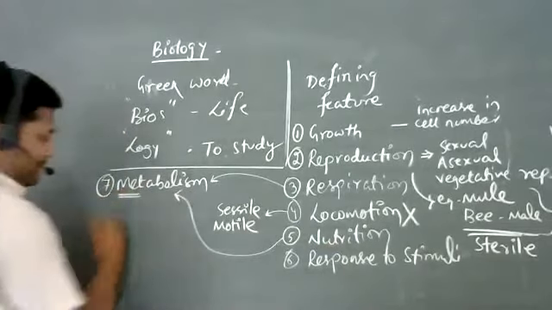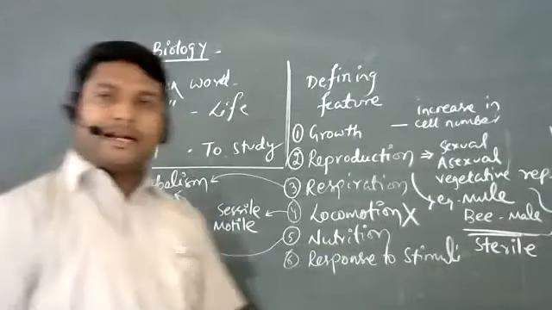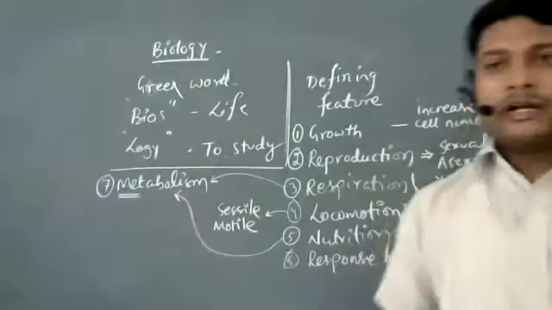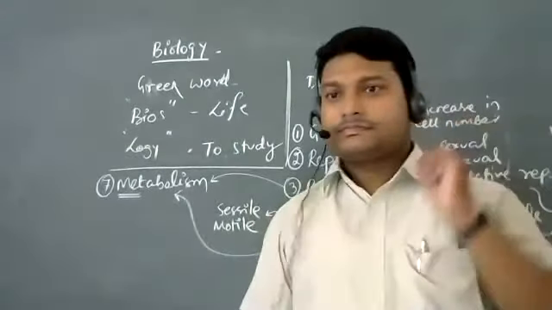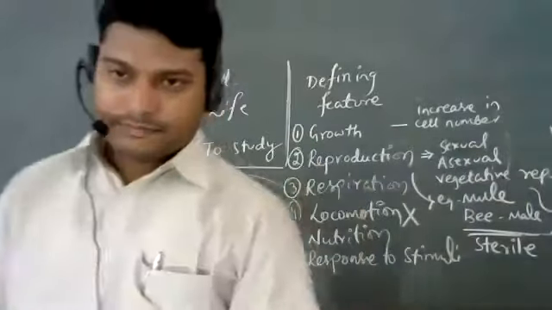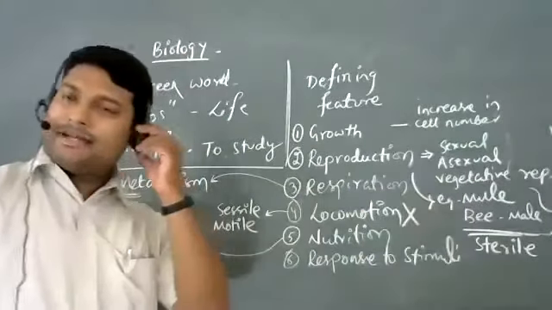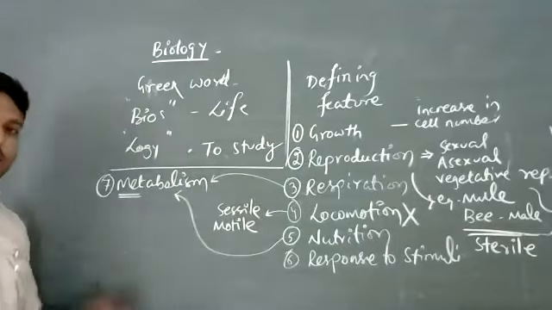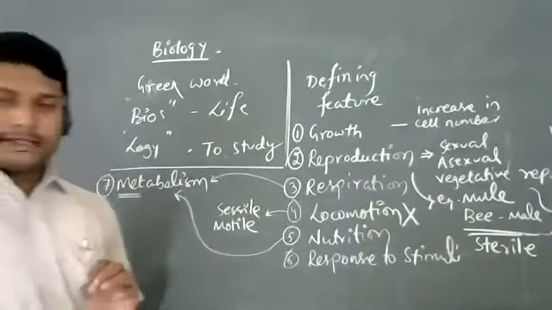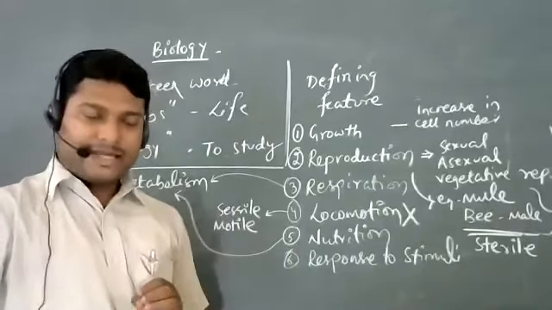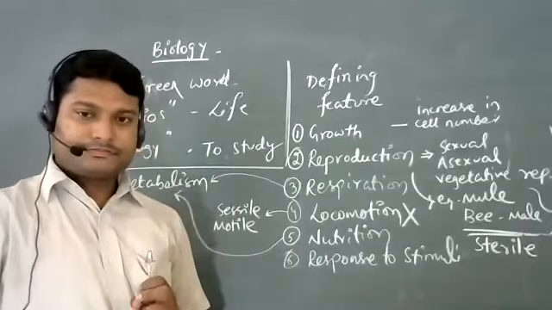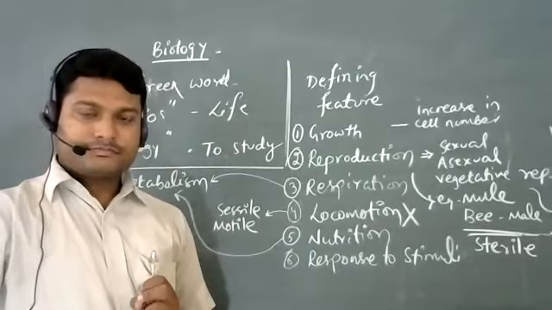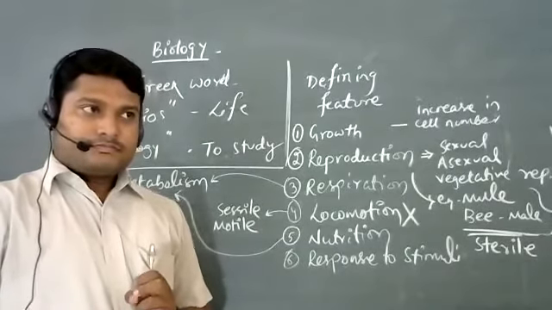Now, metabolism. Can anybody tell me what metabolism means? What do you mean by metabolism? The sum of chemical reactions occurring in our body, sir. Okay, your name please? Sahitya, sir. Right, good. The sum total of anabolism and catabolism, like the build-up reactions and breakdown reactions, are known as metabolism.